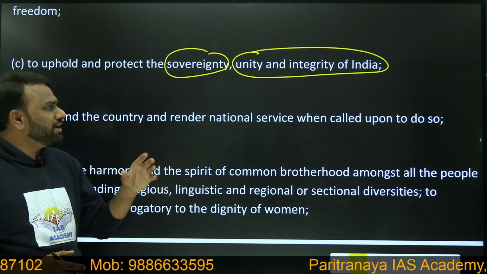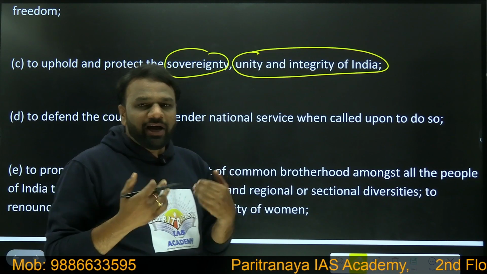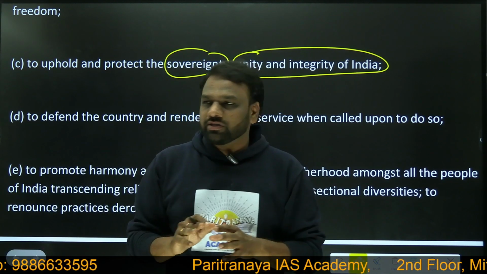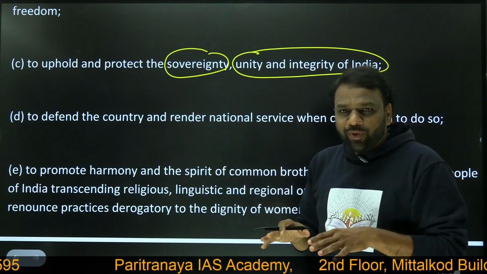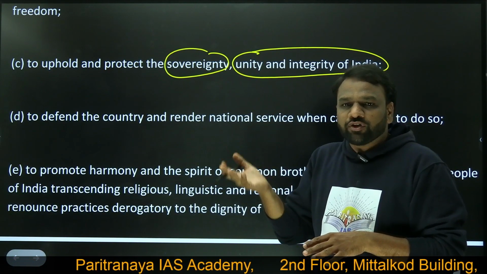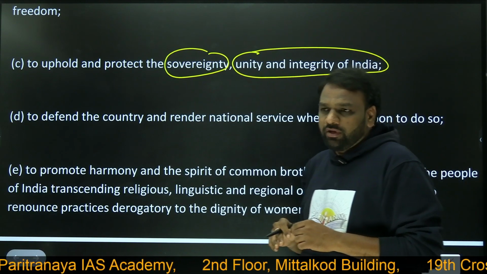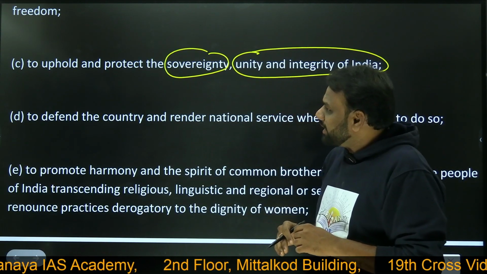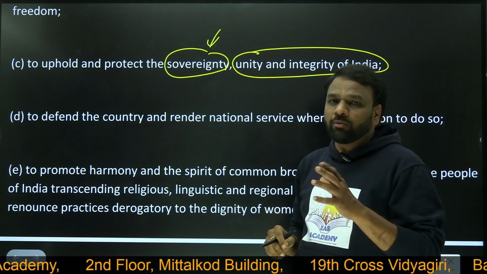But at the superficial level, sovereignty means self-rule. We should be ruled by ourselves. We should not be ruled by foreigners. So we should uphold and protect whatever sovereignty is there, and we should also try to protect it. So what are the things that can act as harmful to sovereignty?